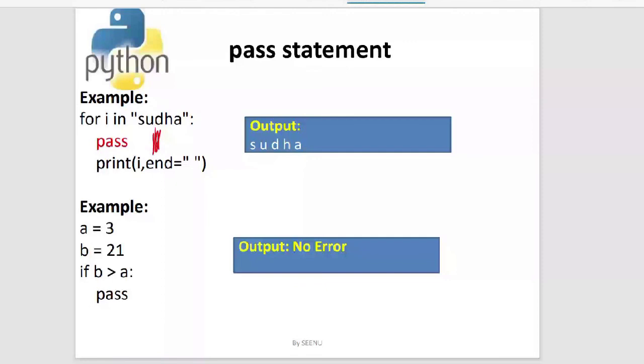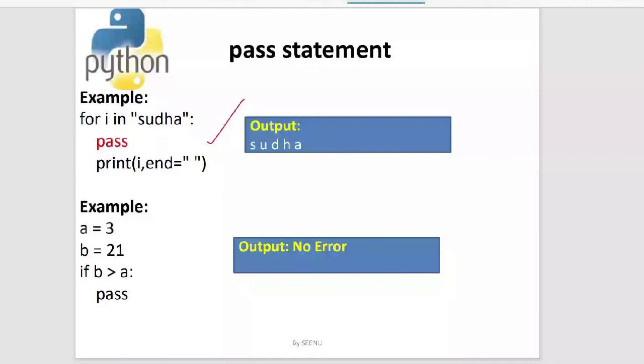Now the interpreter will execute even this part. It will come to this pass, it will see this pass, it will skip and go to the next statement. The next statement is print. But printing Sudha directly, versus having a pass statement and then printing Sudha, there is actually a time gap to print Sudha on the screen. I hope everybody understood this. Yes, ma'am. Okay.